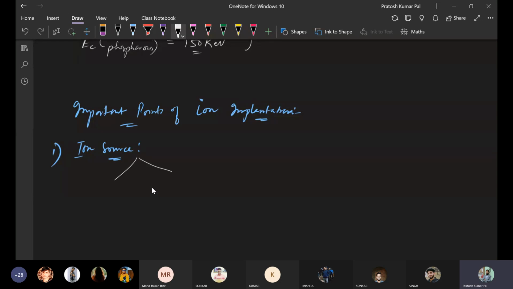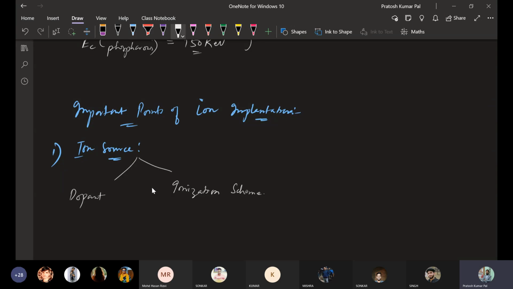This ion source is basically a dopant. From a dopant we can get the ions by using a method called the ionization scheme. The ionization scheme is a method through which we can get the ions from the dopants.